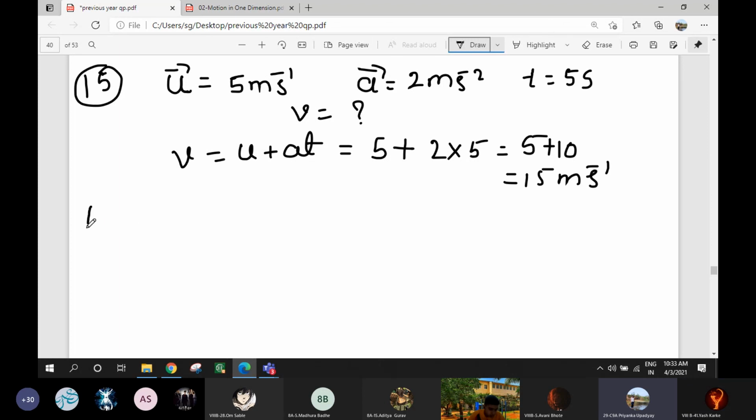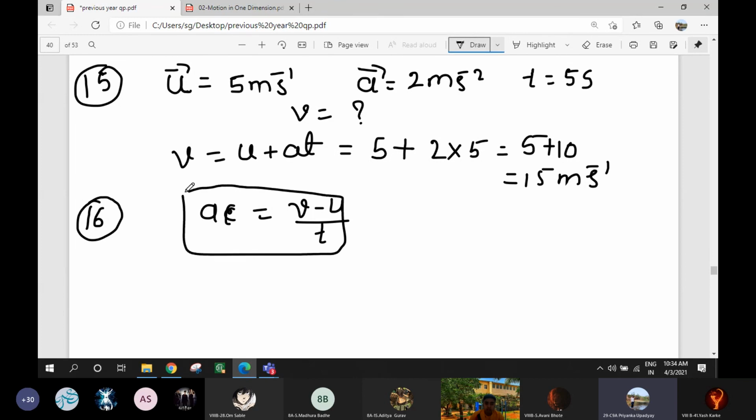Any doubt? No, Miss. You have to only remember that formula. Even if you don't remember the formula, you know that acceleration is equal to v minus u by t. Just remember this: change in velocity divided by time. You will be able to solve.